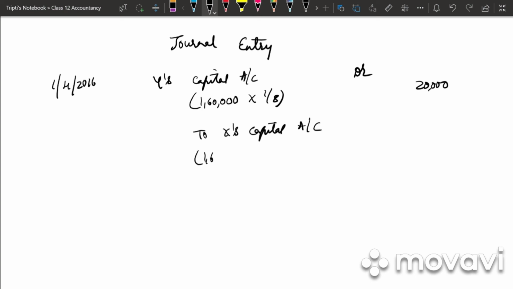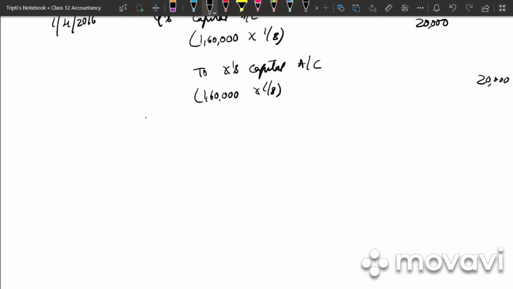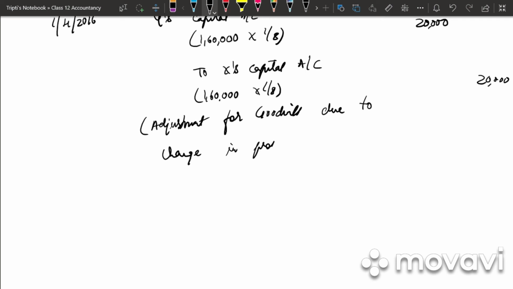It is 1,60,000 into 1/8, that is 20,000. What is the narration? Adjustment of goodwill due to change in profit sharing ratio.